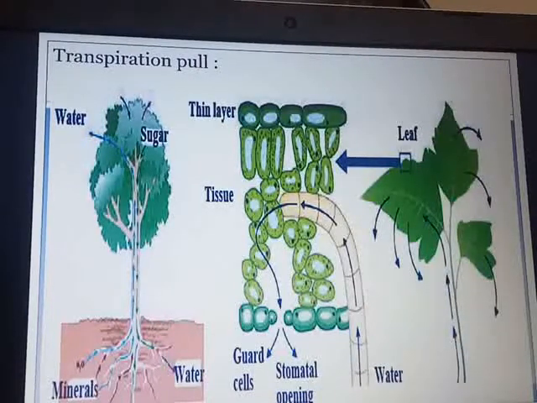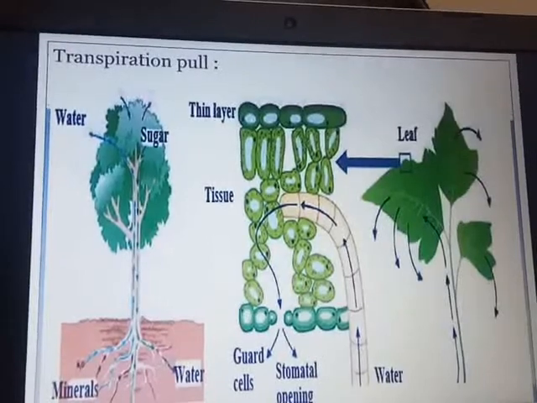Two cells called the guard cells are present around the stomata, and these cells control the opening and closing of stomata. So whatever water is lost during the process of evaporation, that water loss is compensated by the xylem, as xylem contributes in bringing the water up to the leaves.